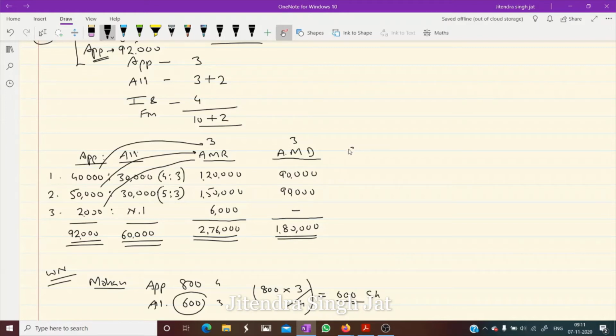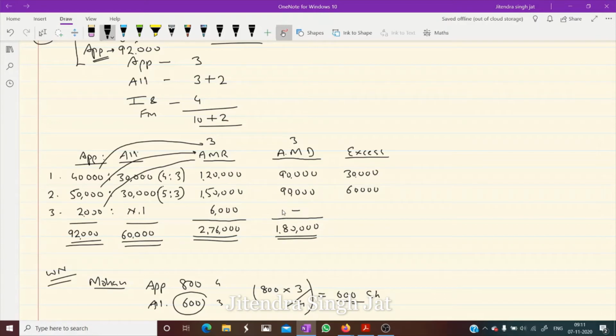Now what we calculate? How much is excess? How much have we received in excess? We need 90,000 rupees, but we have received 1,20,000, so 30,000 is excess. Is that clear? Now here again 90,000 is required, but we have received 1,50,000. So how much is excess? 1,50,000 minus 90,000, 60,000 is excess. Yes or no? Is that clear to everyone?